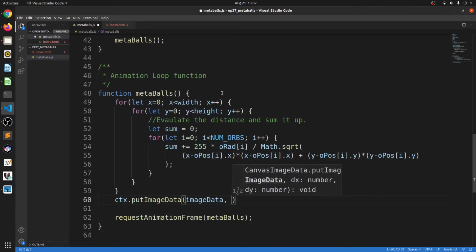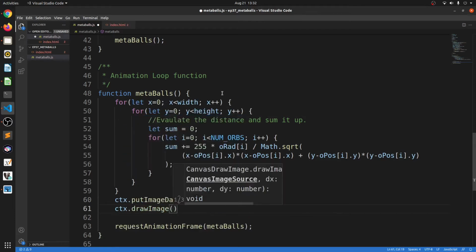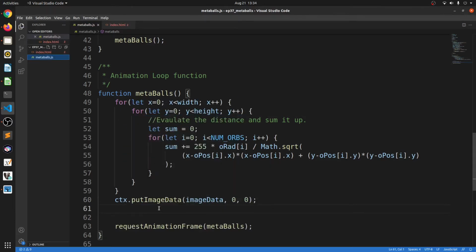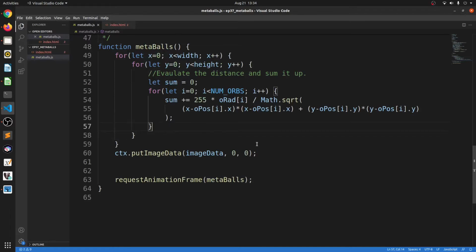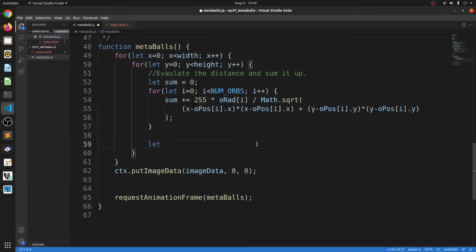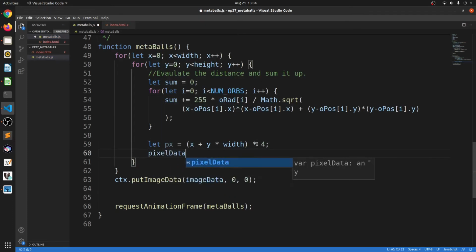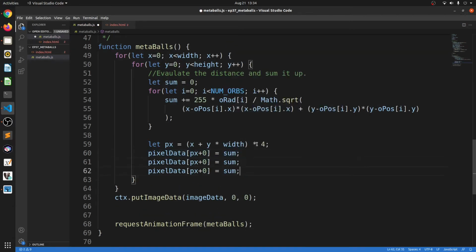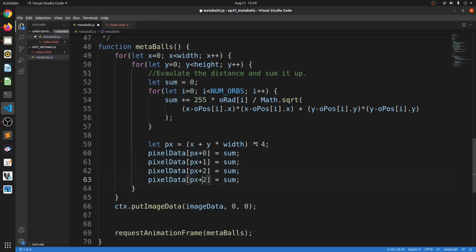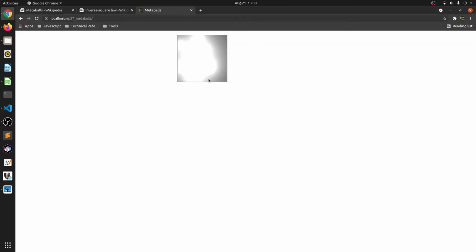All right, so once we've done that, we'll put the image data onto the context. I've also forgotten to set the sum value to the pixels on the screen, so let's do that now. Remember that each 4 elements of the pixel data array represents a single pixel of the canvas. All 3 components of the RGB spectrum are set to the sum value. Let's see what that looks like, shall we? All right, so the orbs are rendered on the screen exactly as we predicted.